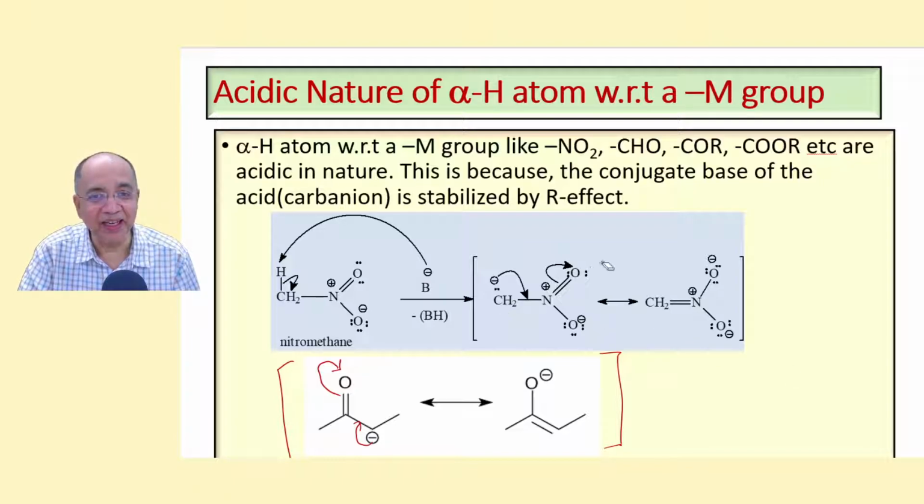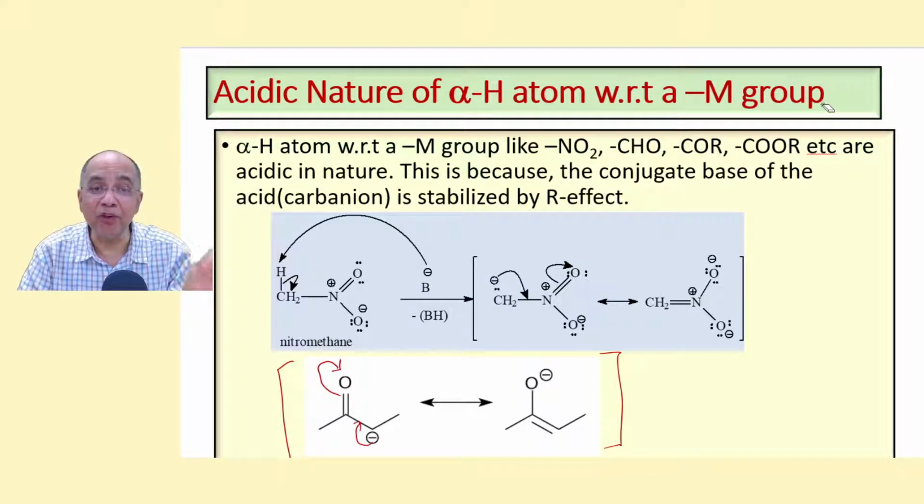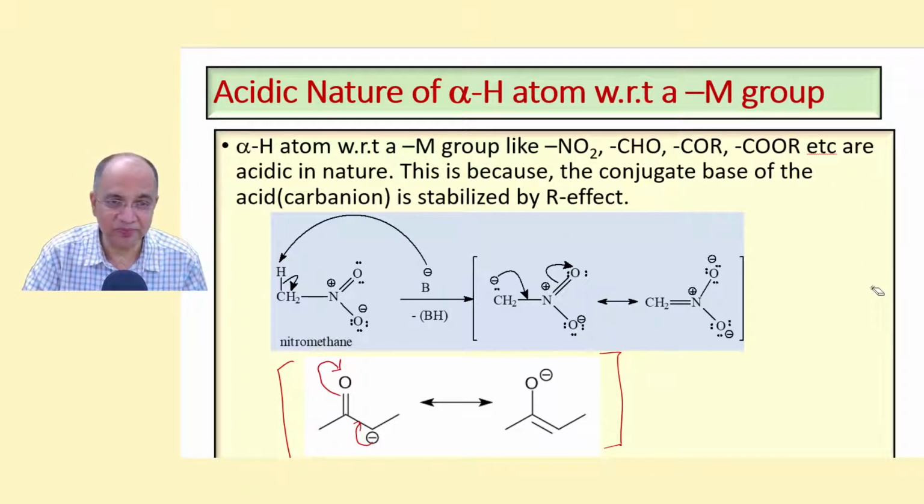Right? It's an allylic pattern. So the alpha hydrogen atoms with respect to a minus M or minus R group are acidic in nature because the conjugate base at that position is stabilized by resonance, the R effect. Similarly, this is a carbonyl group, which is a minus M group, and at the alpha position we have removed a hydrogen atom and a carbanion has been formed, and you have another resonance structure. This is called enolate ion.